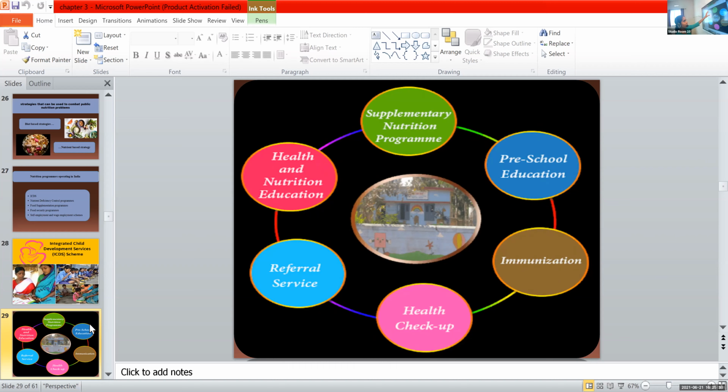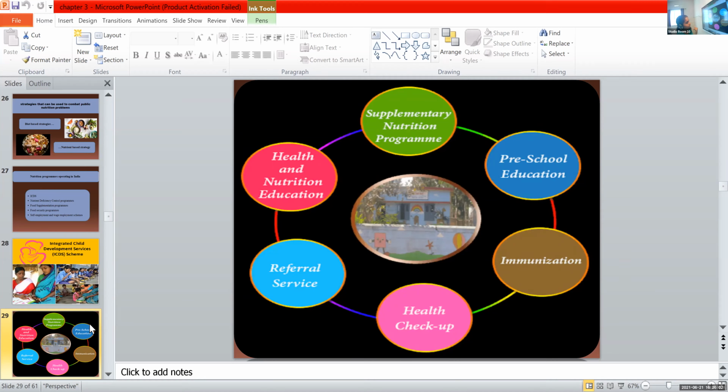Under the supplementary nutrition program, we provide tablets as well as other nutrition related things. Then preschool education, usually provided through Anganwadis, for children between 3 to 5 years. Then immunization, we provide vaccines for vaccine preventable diseases like polio, tuberculosis and all.